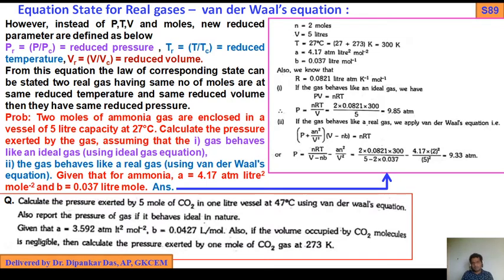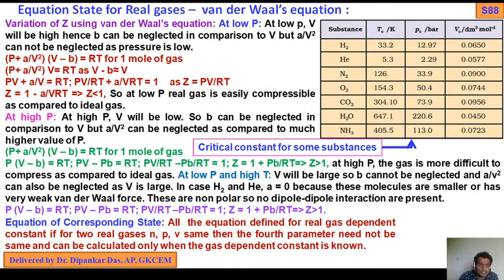Okay, the theory portions. Now let us discuss the problem. This is very important. Many problems must come in the exam. So what is the problem? First you go through. Before discussing the problem, in the equation of corresponding state, if n, P, V are the same, then the fourth parameter need not be the same and can be calculated only when the gas-dependent constant is known. And also discussed the variation of Z using van der Waals equations.